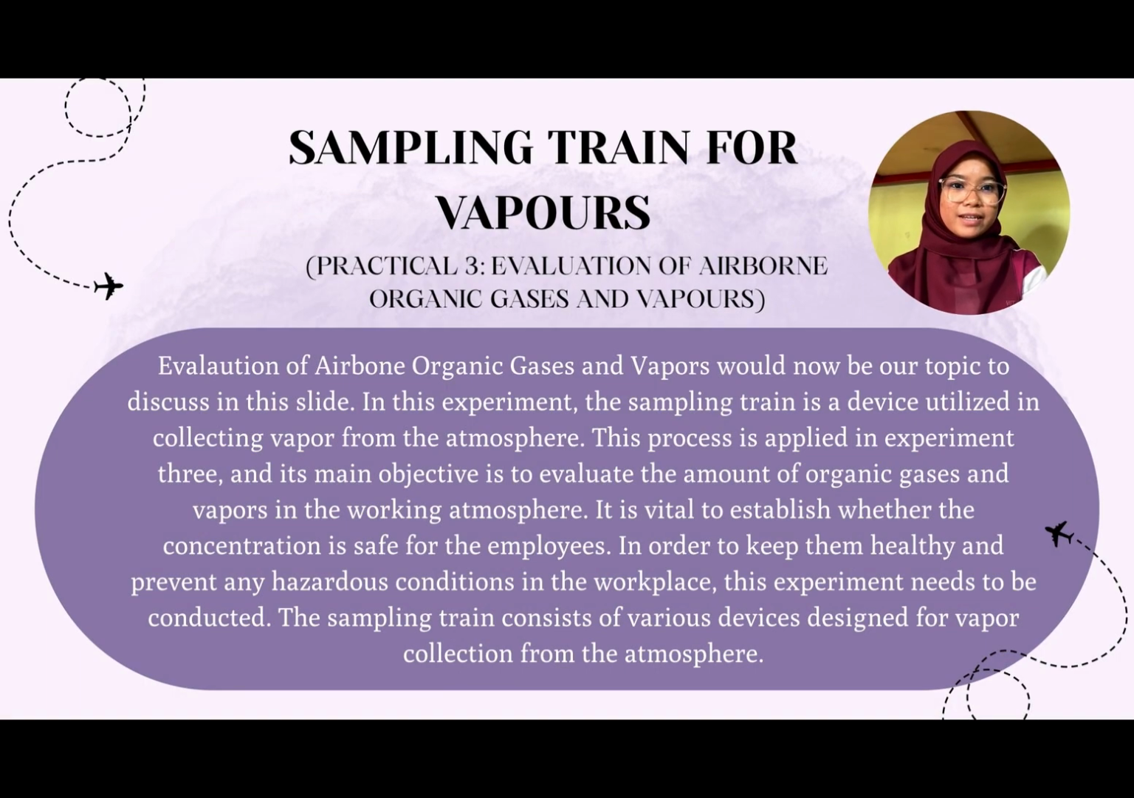A sampling train is a device used to collect vapor from the air. The main objective of this experiment is to evaluate the amount of organic gases and vapors in the working environment and to ensure that the concentration is safe for workers.